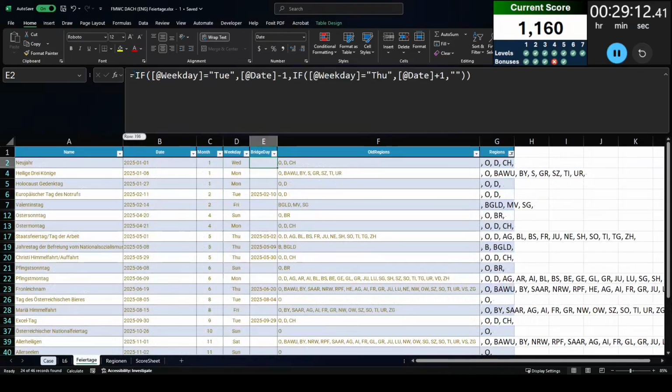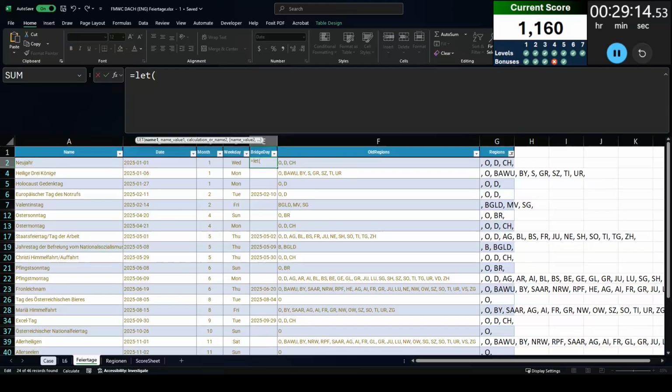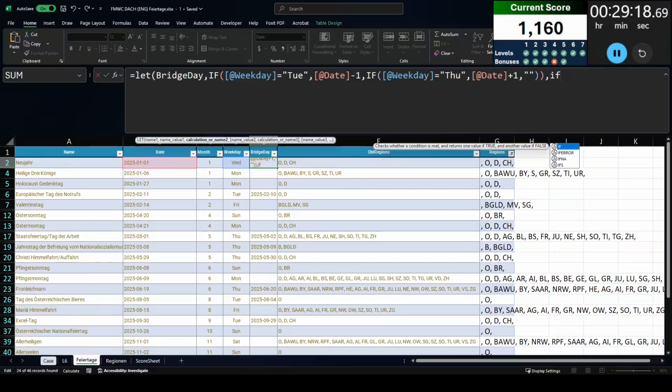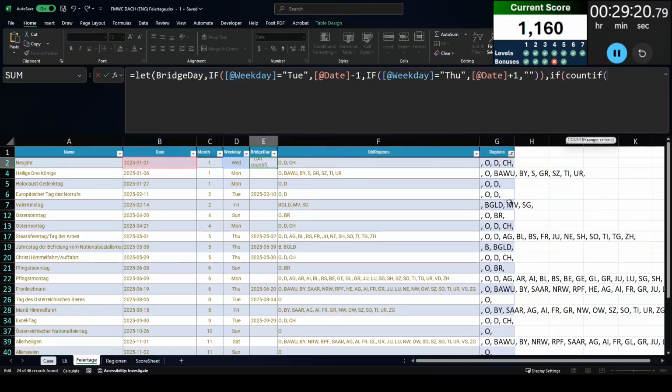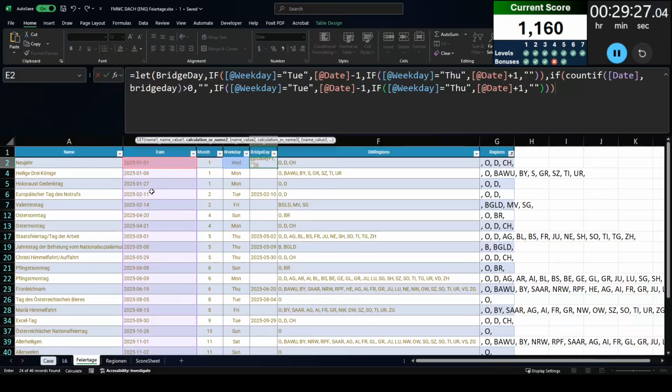So what I'm going to do is I'm going to change my Bridge Day formula a little bit. Basically this updated Bridge Day formula is going to say if this Bridge Day is counted as a holiday anywhere else, then don't count it as a Bridge Day. Which means leave it blank.